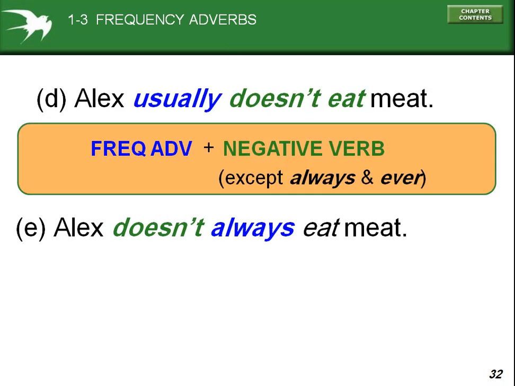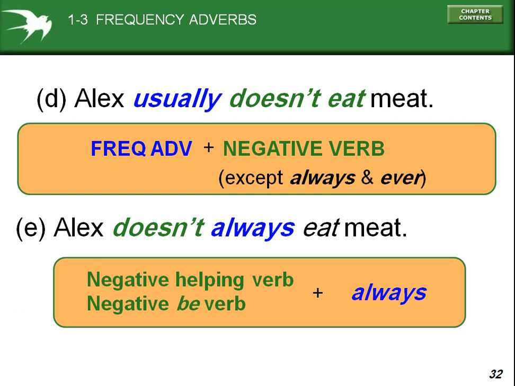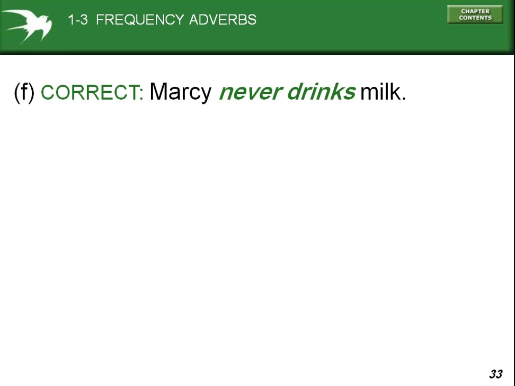You can see here, whenever we use the negative word with a positive adverb of frequency, like Alex usually doesn't eat meat, we first use the frequency adverb and then the negative verb. However, when we use the word always, only the word always, we will use the negative word before that. Alex doesn't always eat meat. So you can see here, negative helping verb, negative be verb plus always.